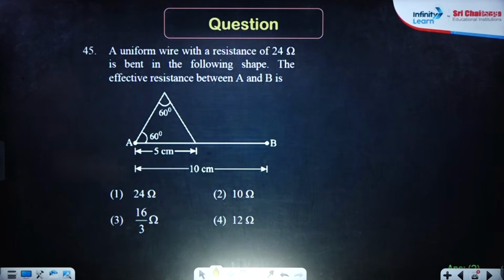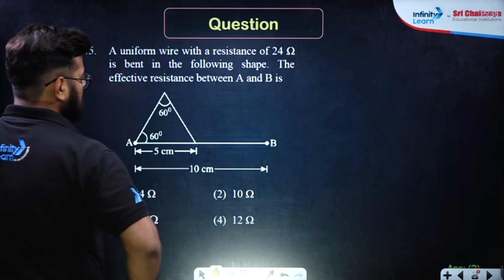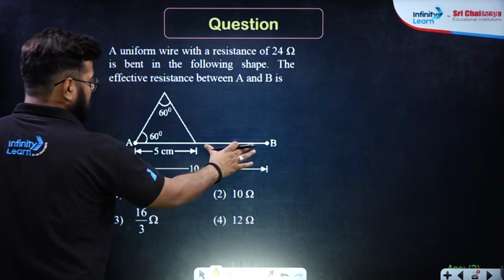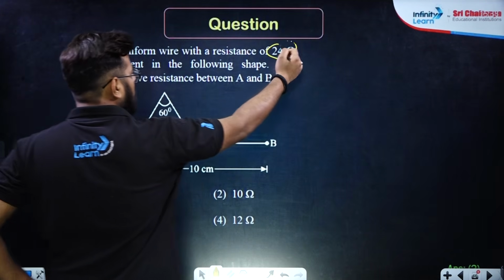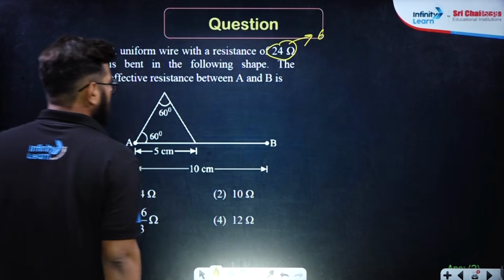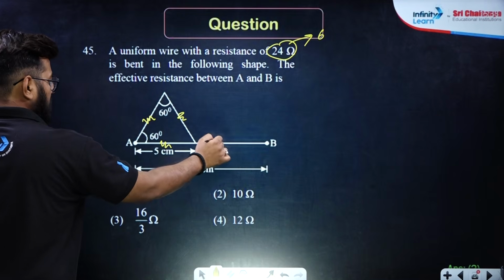Next, last problem. A uniform wire with a resistance 24 ohm is bent in the following shape. The effective resistance is. Now see, looking at the dimension, this is an equilateral triangle. So 5, 5, 5 and this is also 5. That means break this into 4 components. 4 components will be 6, 6, 6 and 6. Correct? So this is 6, this is 6, this is 6 and this is 6.